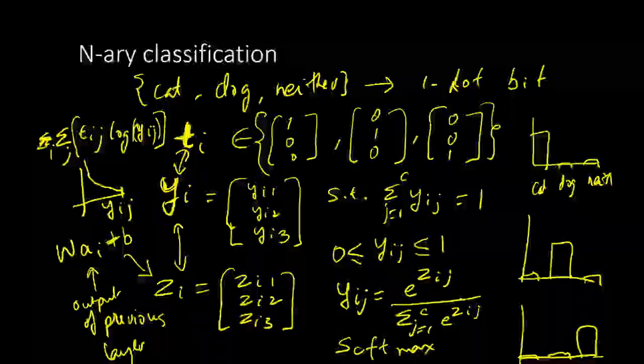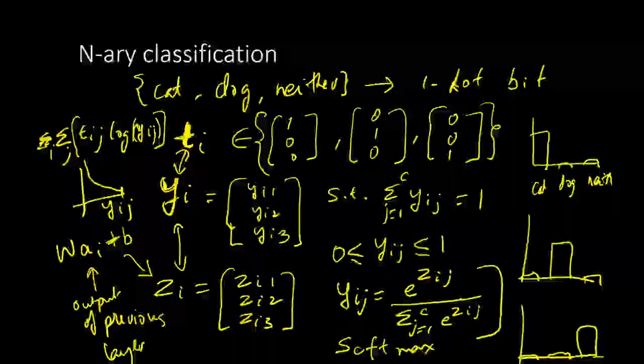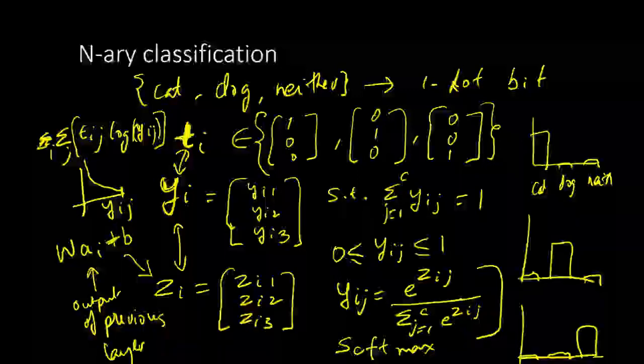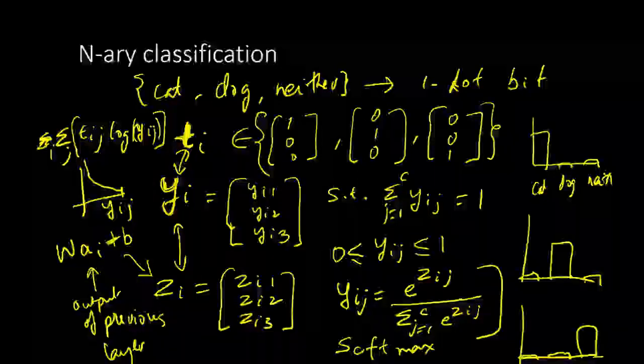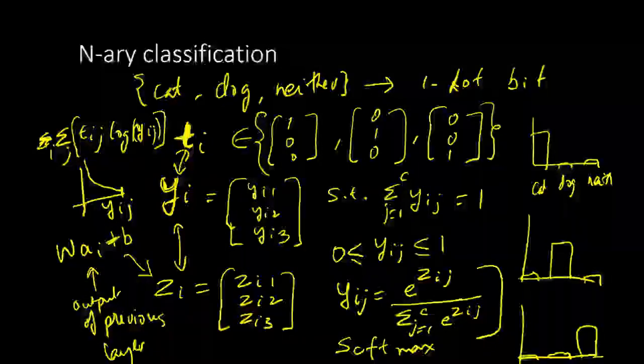Another thing to note is that if you look at this softmax function and assume that C has only 2 values, so C can be either 1 or 2, then this can be transformed into the logistic function, in terms of zi1 minus zi2.